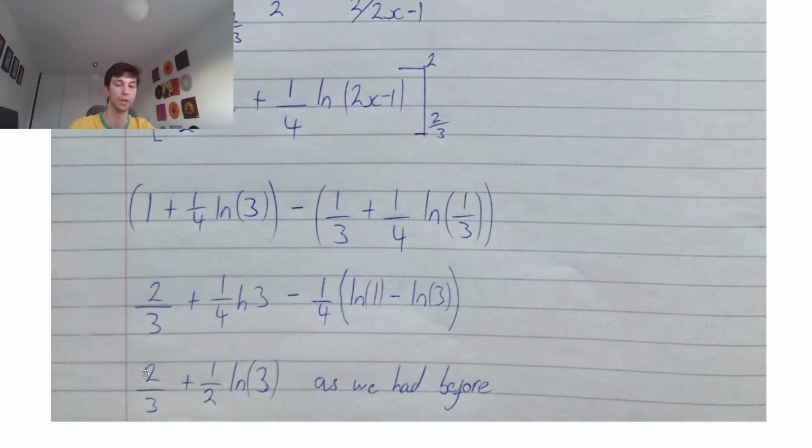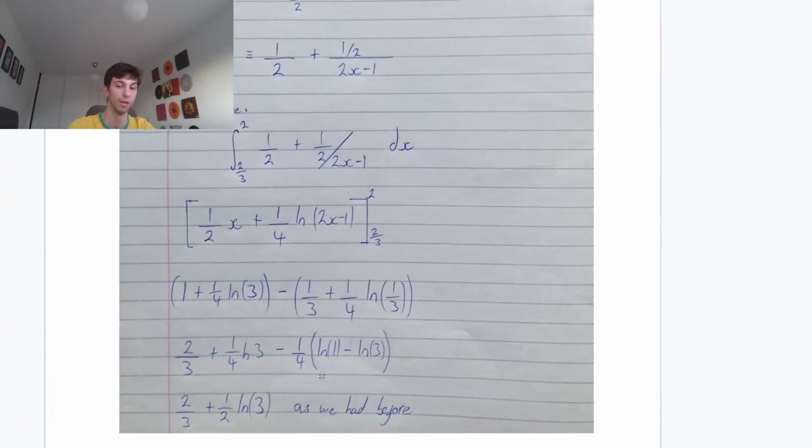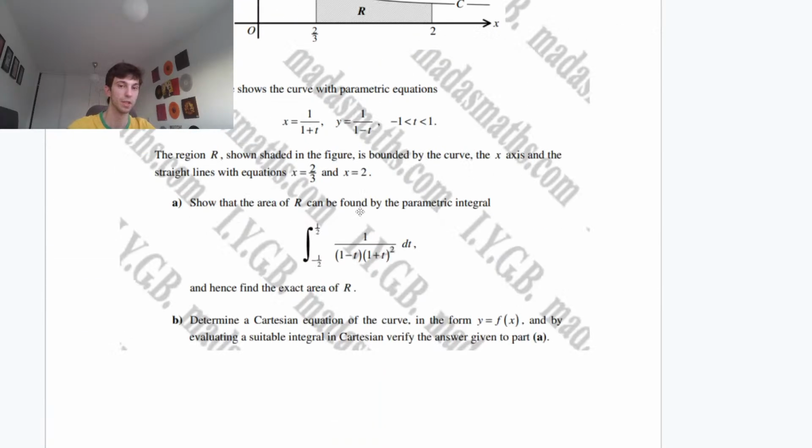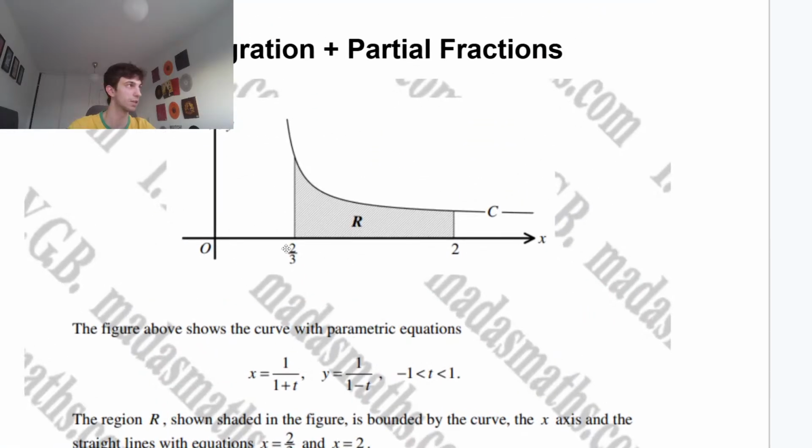That's going to be a half ln 3. So we have 2 thirds plus a half ln 3, exactly as we had before. Where did I get the limits? The limits were given in the question. Because it's a Cartesian equation, we can just use the x limits, and they gave us the x limits in the equation. Upper limit 2, lower limit 2 thirds.